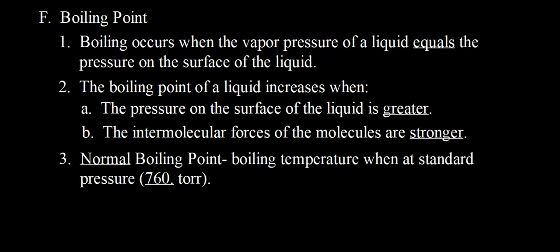Now keep in mind that the boiling point of a substance, if nothing changes, is constant. The temperature of a boiling liquid never rises above its boiling point. Nevertheless, the boiling point of a liquid will increase when the pressure on the surface of the liquid is increased or is greater. So again, telling us that the higher the pressure pushing down on the liquid, the hotter that liquid must get in order for its vapor pressure to equal atmospheric pressure. Remember, vapor pressure is directly related to temperature. So in order to increase the vapor pressure of a liquid, you need to increase its temperature.